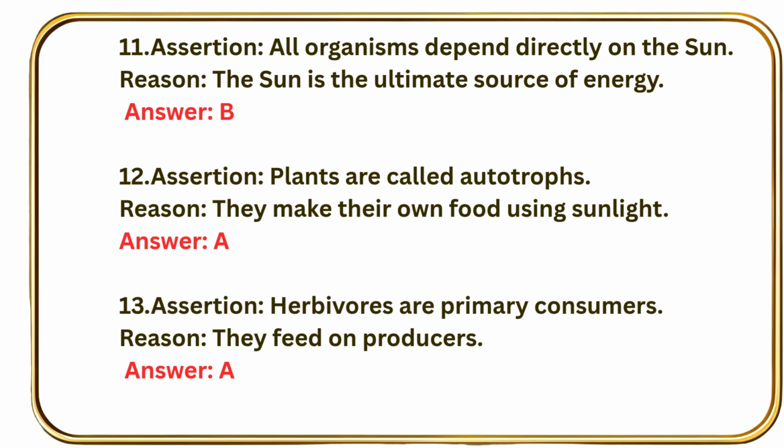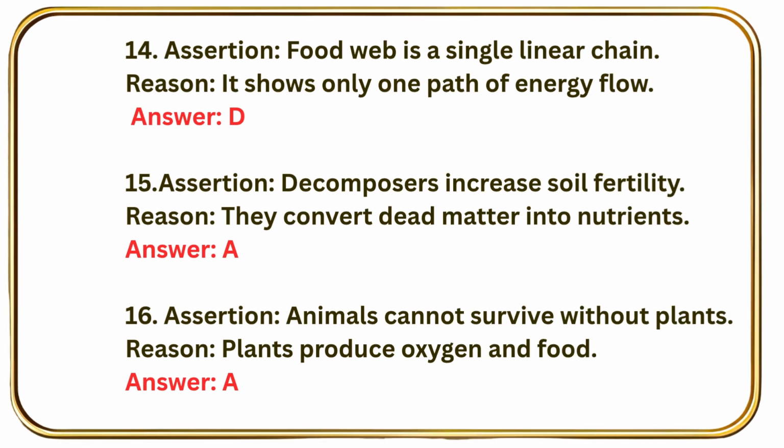Question number 13, assertion: Herbivores eat primary consumers. Reason: they feed on producers. Answer, option A. Question number 14, assertion: Food web is a single linear chain. Reason: it shows only one path of energy flow. Answer, option D.